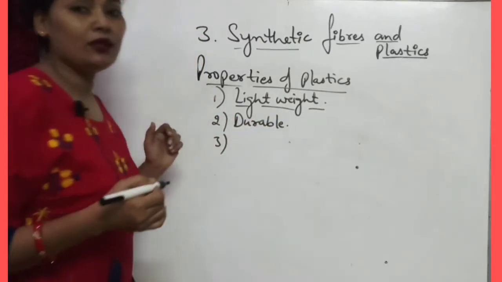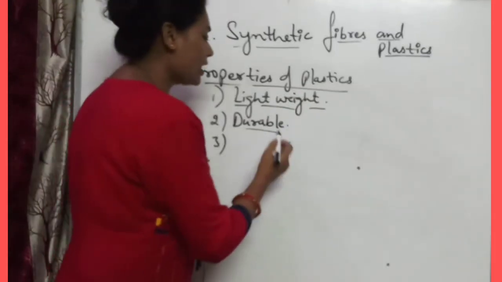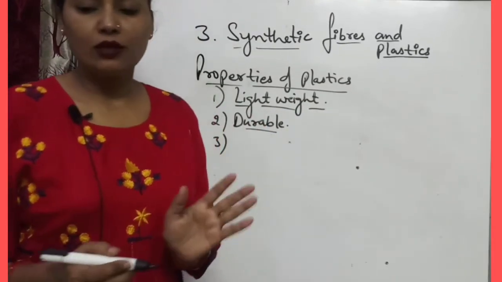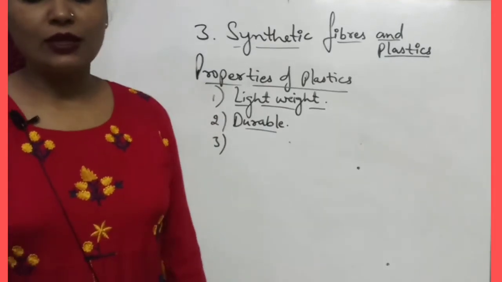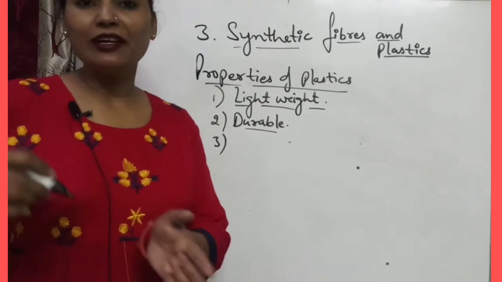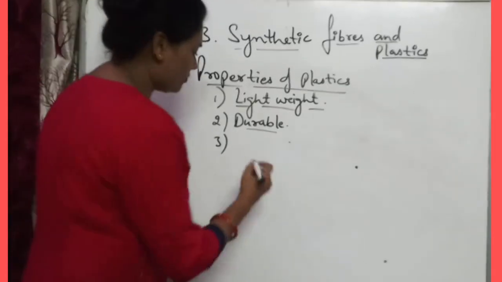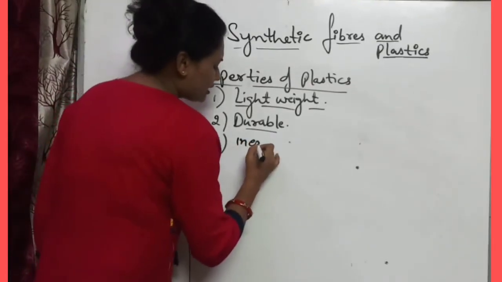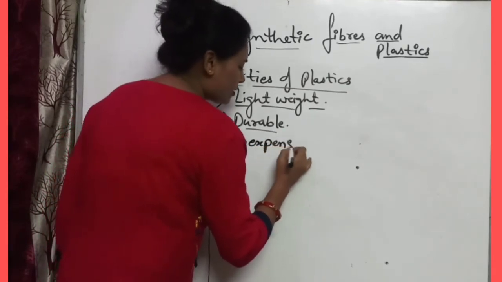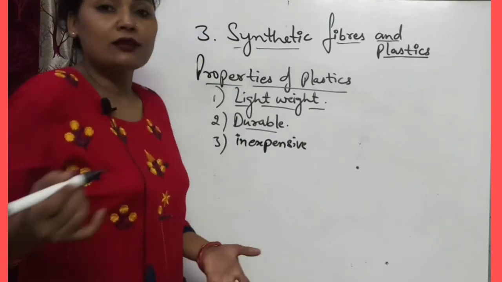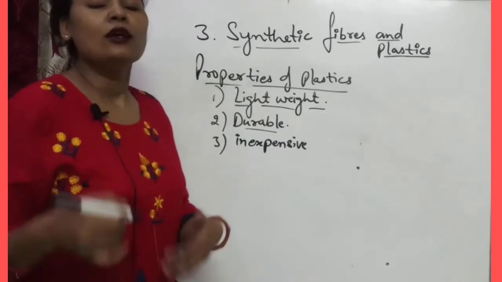They are durable, and that's why we use them, because we can use them easily. Durability is more, that's why we are using them. Then these are inexpensive. Inexpensive means these are cheap as compared to other things like metals or steel, stainless steel.